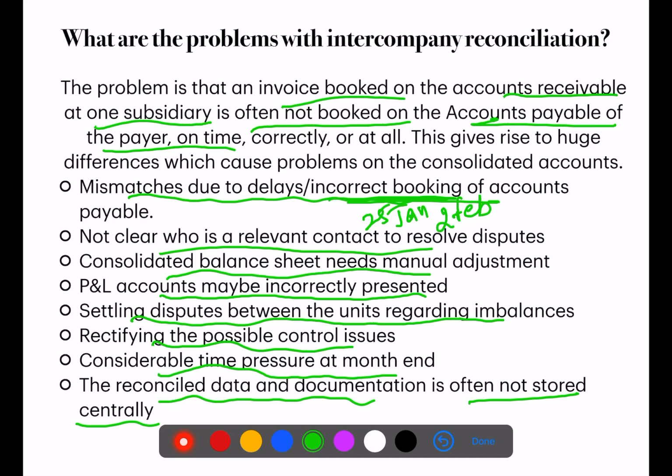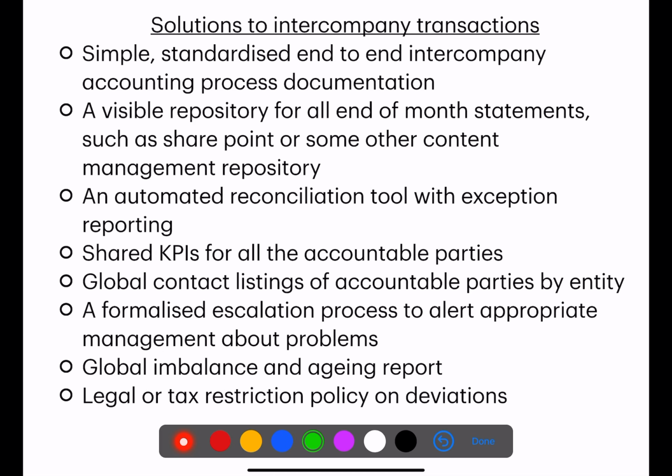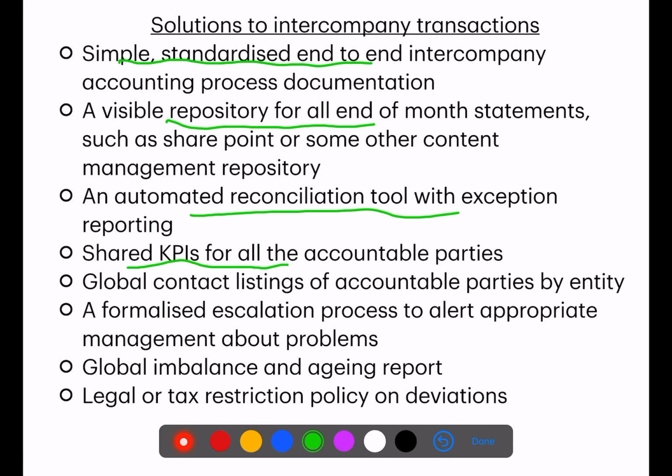When we have the problem, we have solutions also. Whatever problems we have, we can easily convert into solutions. The first solution is simple standardized data and simple standardized end-to-end intercompany accounting process documentation, a visible repository for all the end of month statements, an automated reconciliation tool, and shared KPIs. KPIs here means key performance indicators for all the accountable parties.